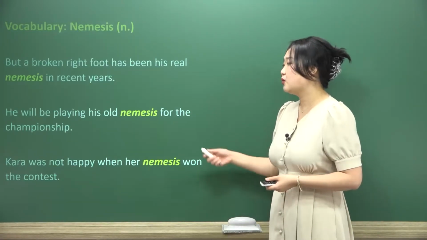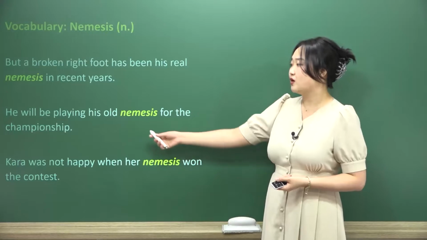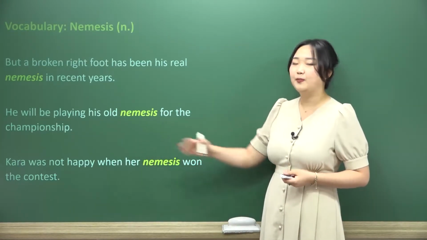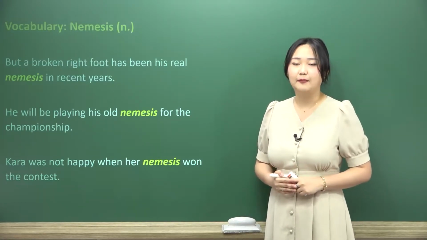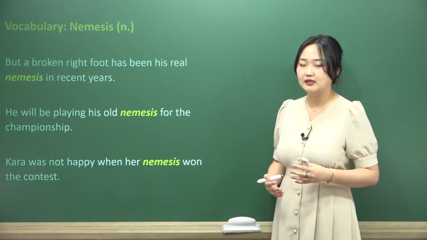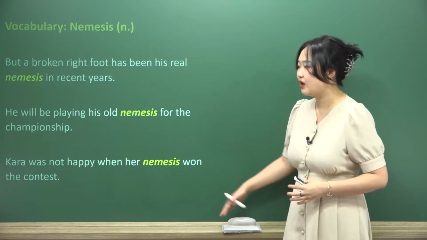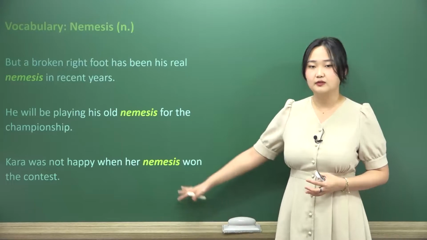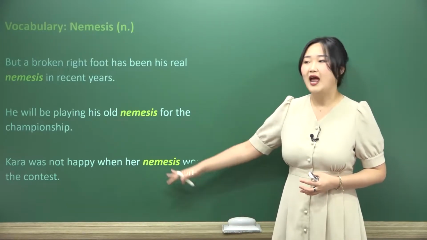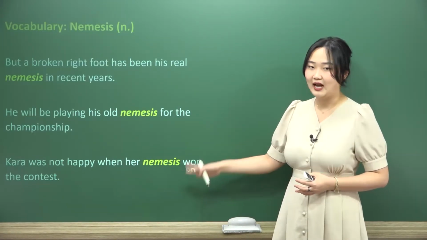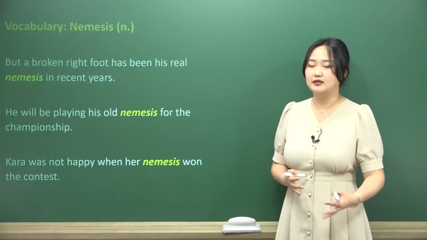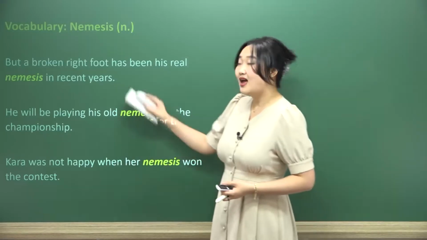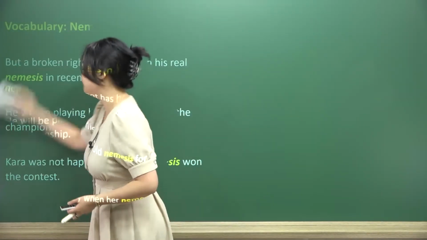He will be playing his old nemesis for the championship. So they probably fought before, the other team probably won, but now they're playing again: my old nemesis, the person or the team that I went up against last time that I wasn't able to beat. Kara was not happy when her nemesis won the contest. Again, the person has probably won the contest before, and Kara is again not very happy and sees them as a nemesis, their opponent, their main antagonist, or just simply an enemy who has won before.